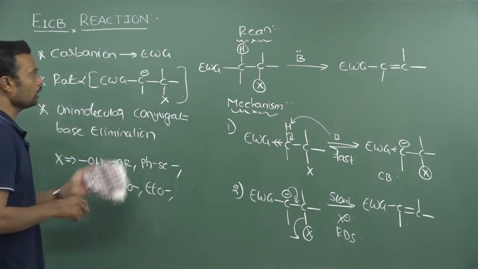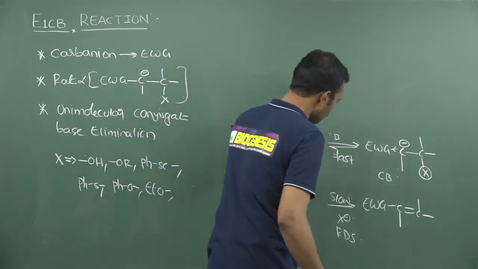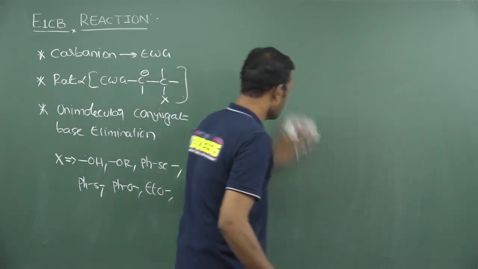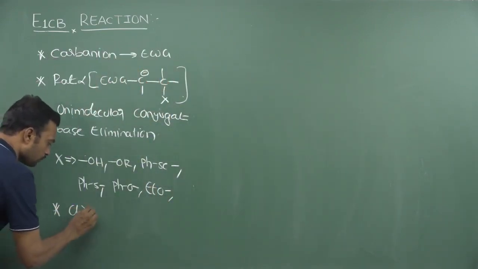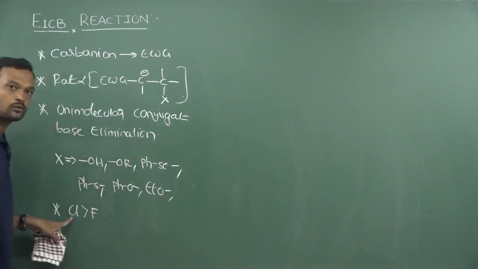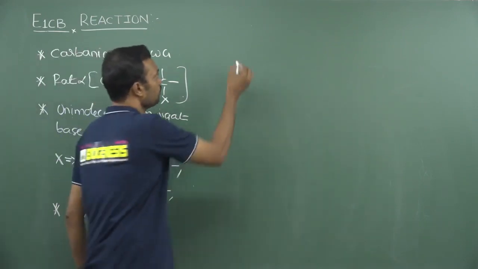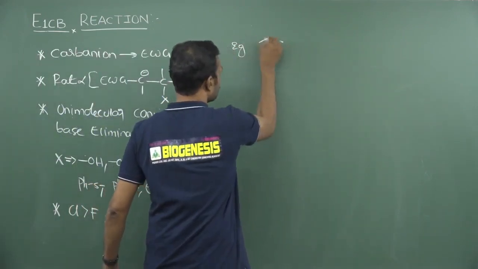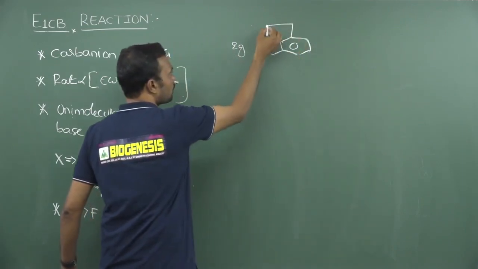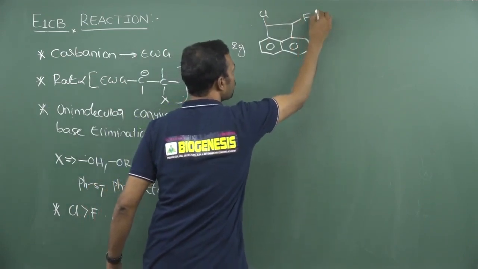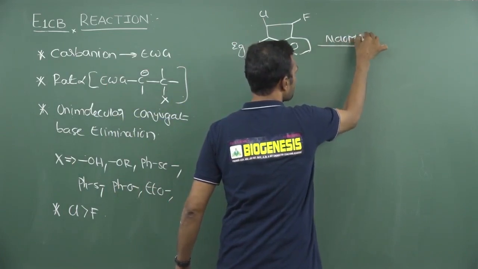And we know very well, between chlorine and fluorine, which is an effective leaving group. Chlorine is an effective leaving group, but observe carefully when you compare the electronegativity between chlorine and fluorine: fluorine is a poor leaving group. If this kind of competition comes in anywhere, you may expect this kind of reaction. I have given two sp3 carbons, there is chlorine here and fluorine here. Now whenever I use a strong or moderate base, what happens?